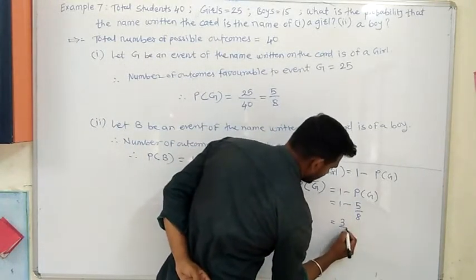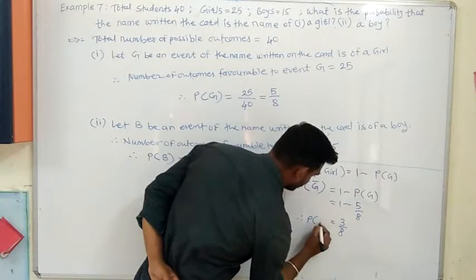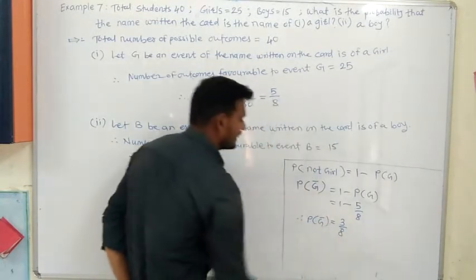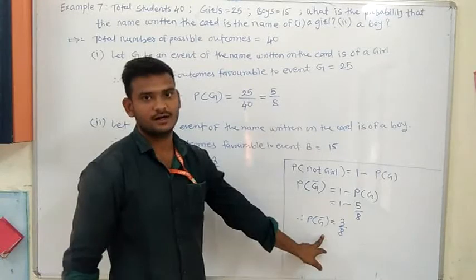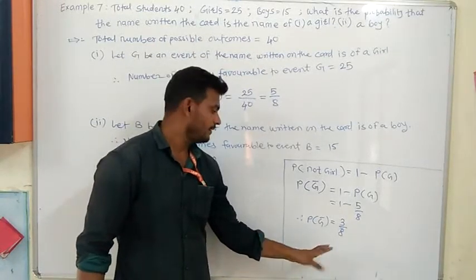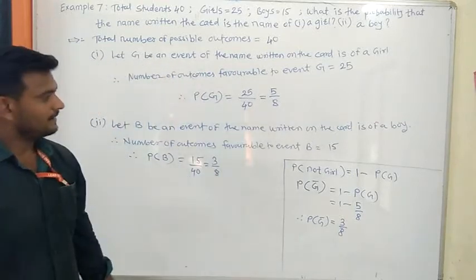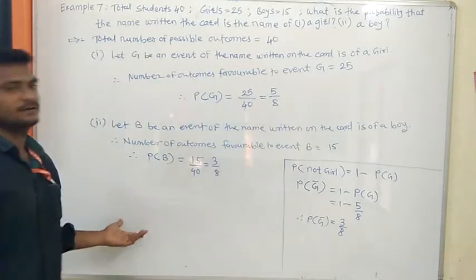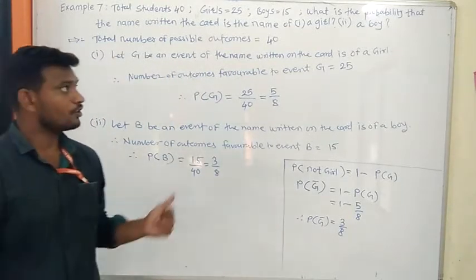Do it, you will get 3 by 8. Therefore, probability of G bar is equal to 3 by 8. What is the G bar? G bar is not a girl, means it is a probability of getting a name on the card of a boy. Okay? You can either copy this or you can copy this also. Okay? Copy down this.